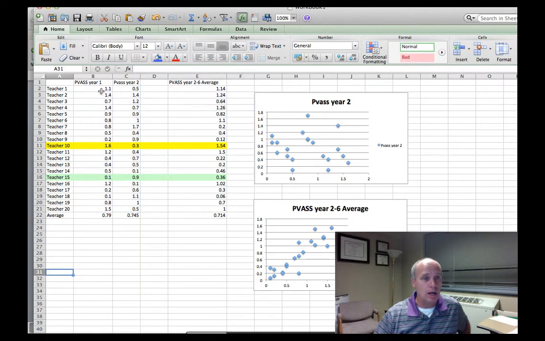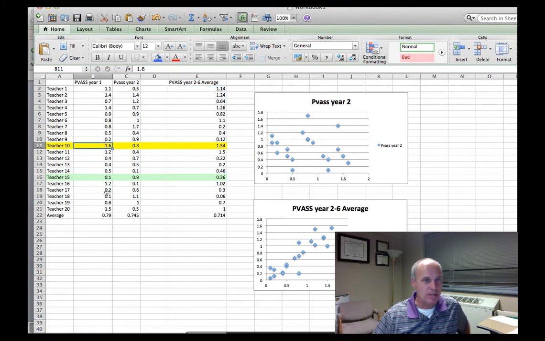And I don't have groups, and I'm looking at each teacher and how does year 1 predict year 2, or how does year 1 predict their career. And I purposely made up this data to make it look the way I did. And so notice that this data is consistent with the thesis in the Kane and Staiger article that you're reading.